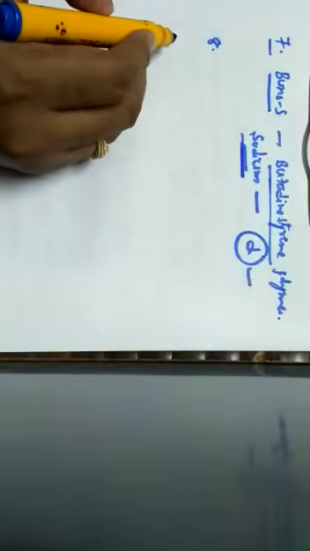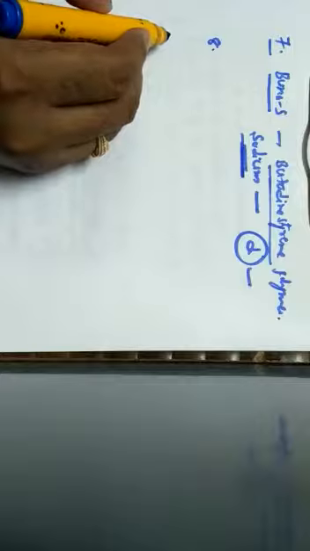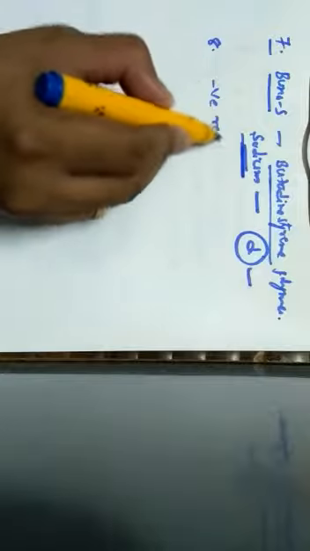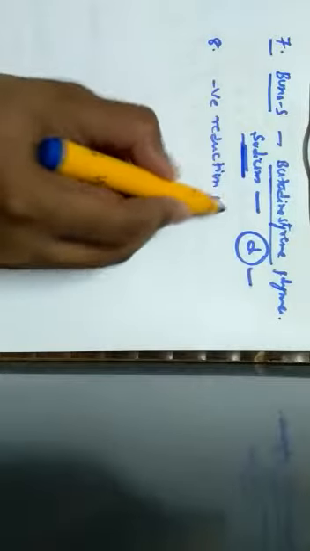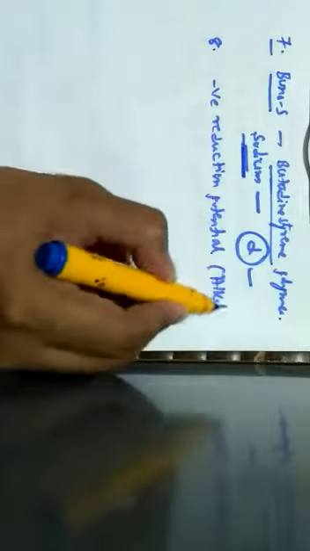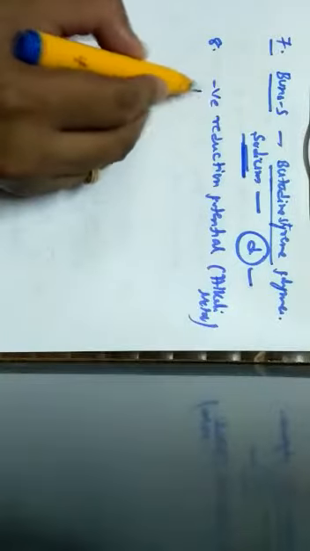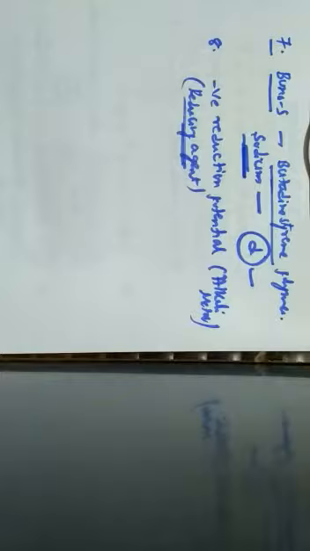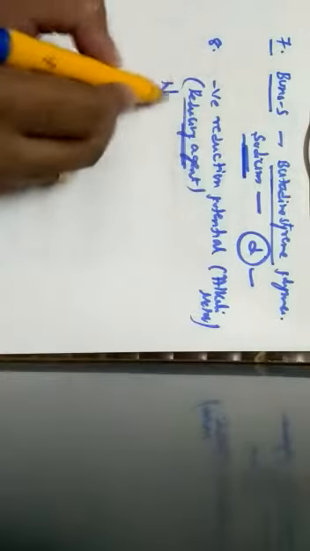Next one, question number 8. Alkali metals have negative reduction potential and hence they behave as what? So here it has been given that they have negative reduction potential. We know that these alkali metals act as the strongest reducing agents because these alkali metals undergo oxidation. This can be explained with an example of sodium metal.